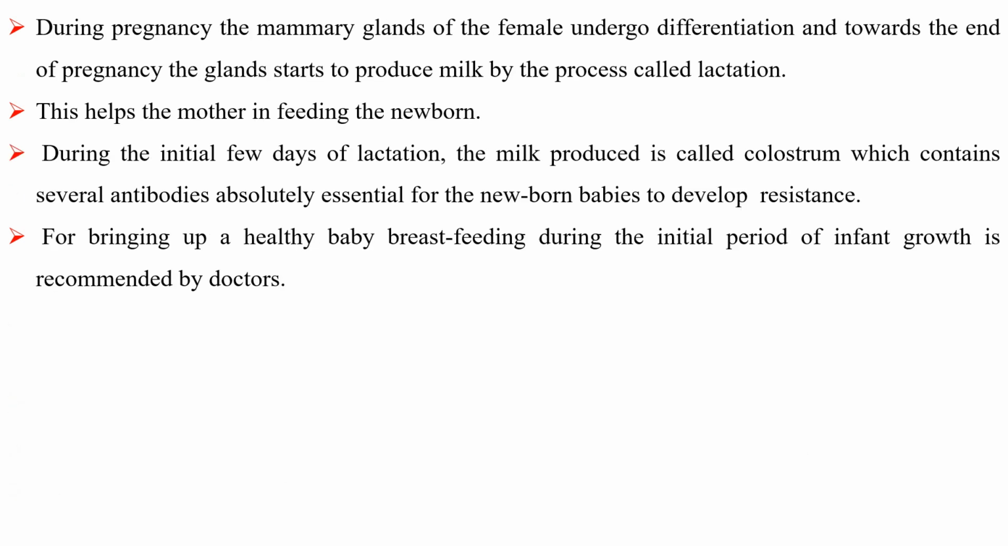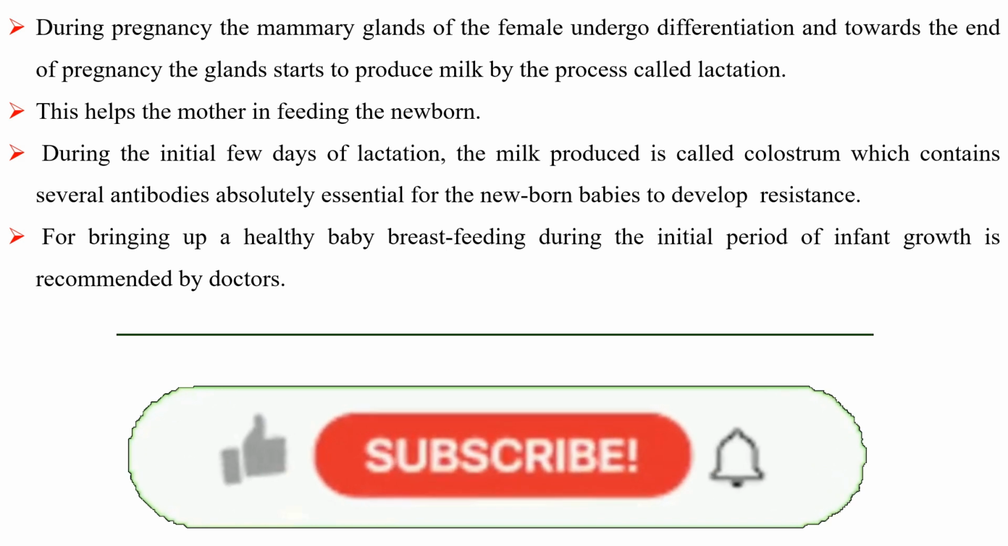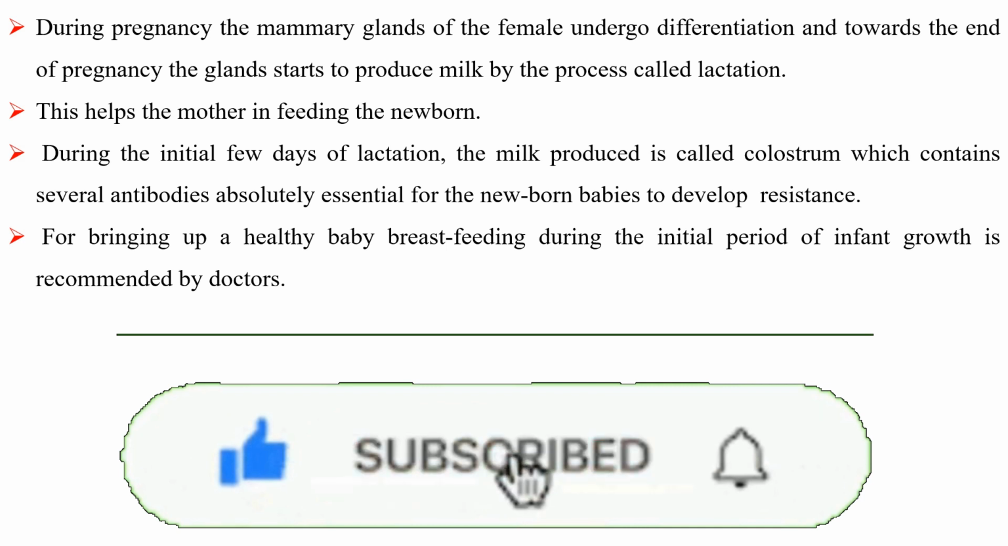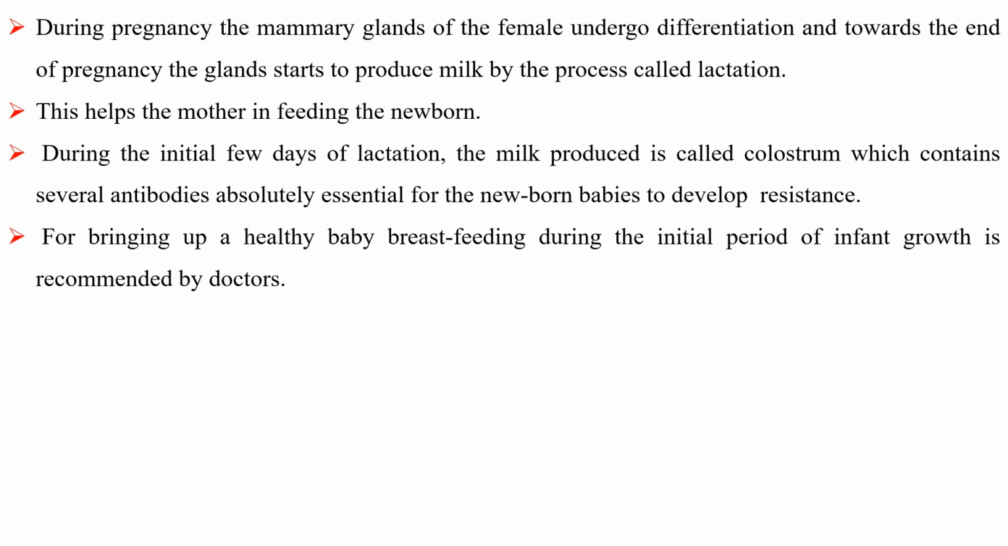During pregnancy, the mammary glands of the female undergo differentiation, and towards the end of pregnancy, the gland starts to produce milk by the process called lactation. This helps the mother in feeding the newborn. During the initial few days of lactation, the milk produced is called colostrum, which contains several antibodies absolutely essential for the newborn babies to develop resistance. For bringing up a healthy baby, breastfeeding during the initial period of infant growth is recommended by doctors.